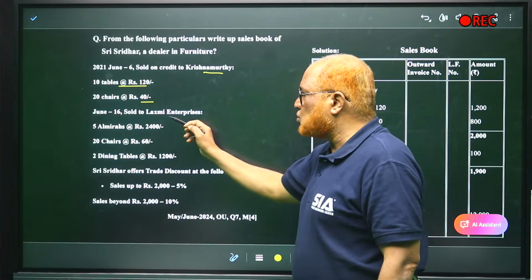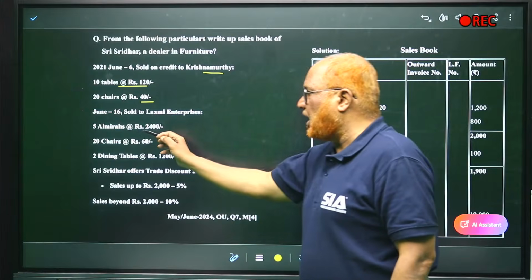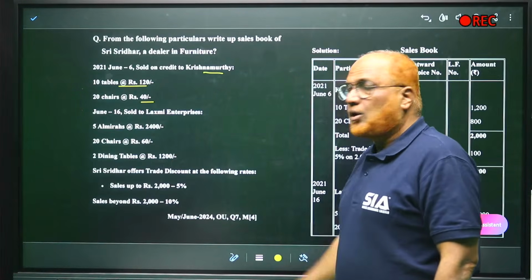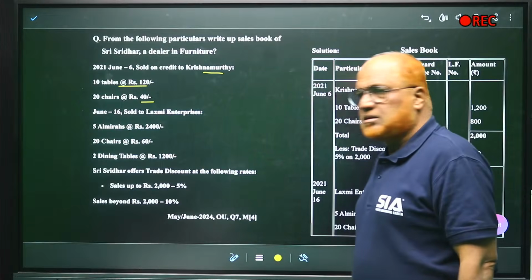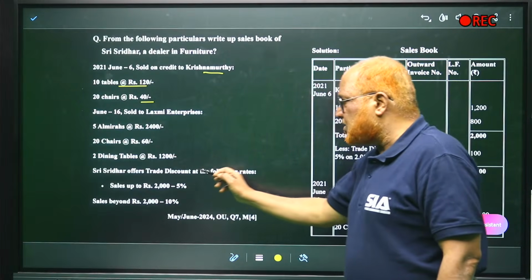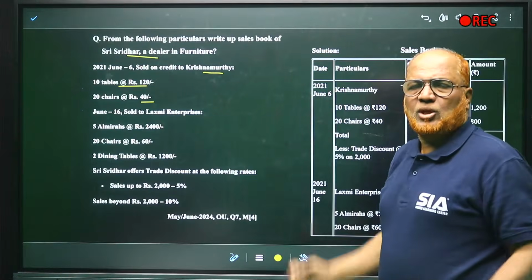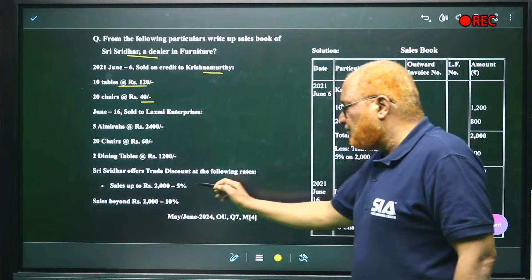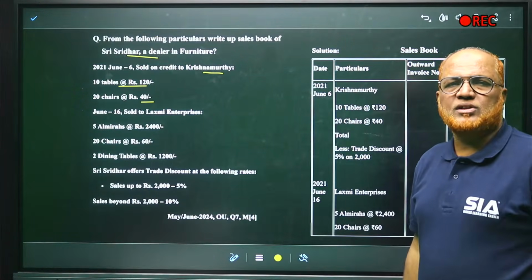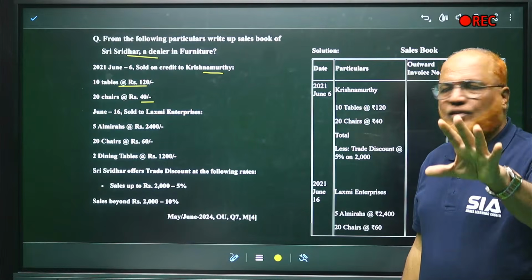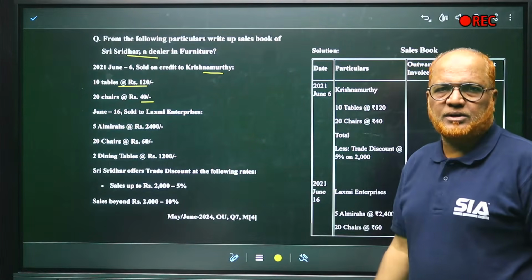Similarly, June 16 sold to Lakshmi Enterprises 5 almirahs at 2400, 20 chairs at 60, 2 dining tables at 1200. Sridhar offers trade discount. Sridhar is the businessman, the owner of the business. He is allowing 5% discount for sales up to 2,000.